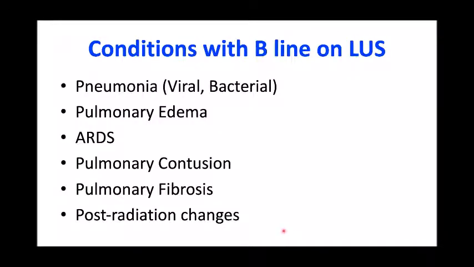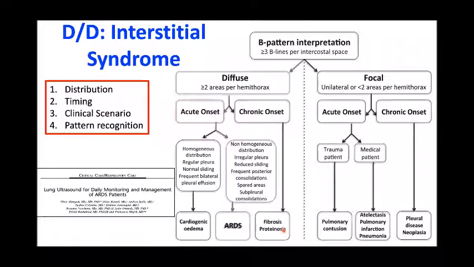Conditions where B lines can be found are pneumonia, viral and bacterial, pulmonary edema, ARDS, contusions, fibrosis, and post-radiation changes. How to differentiate these is based on the distribution, the timing, the clinical scenario, and pattern recognition. If there are more than 3 B lines per intercostal space, then they may be diffuse or focal.